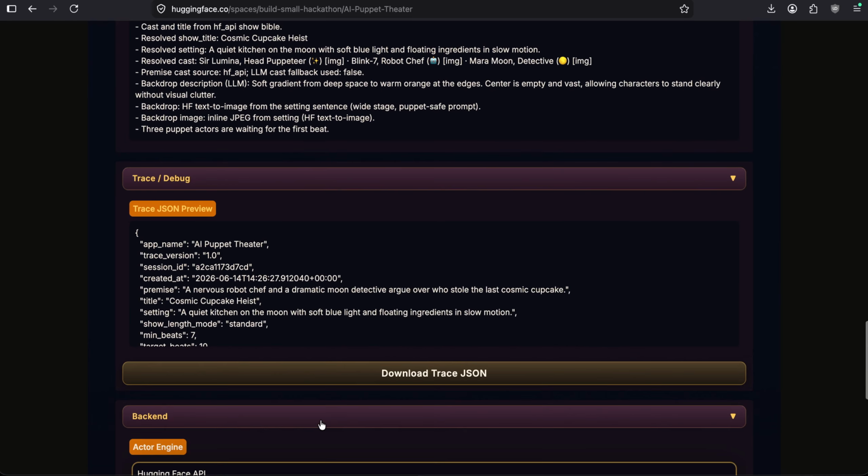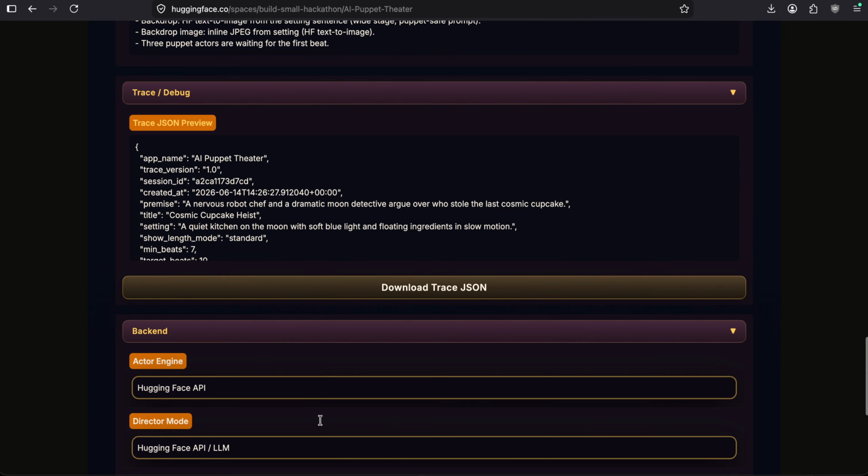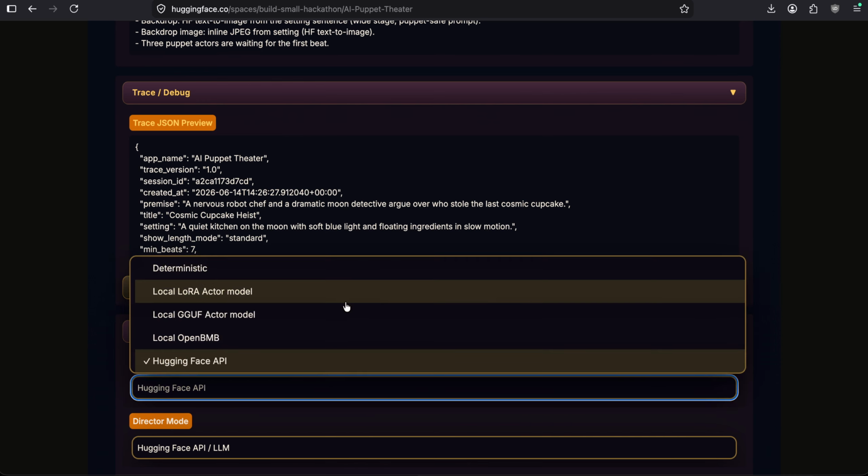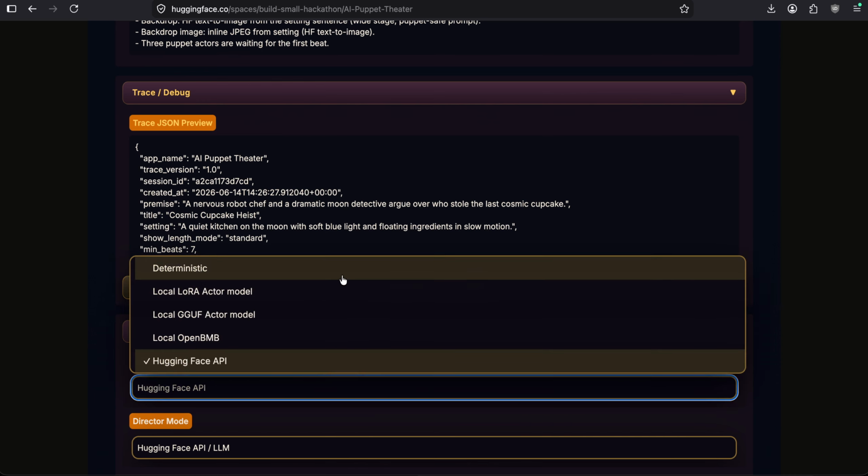We also provide configuring various backends to use for your inference. For the sake of this demo, I'm using the Hugging Face API for both the actor agent as well as the director agent, but we have various options including a deterministic model, which just follows a predefined script.